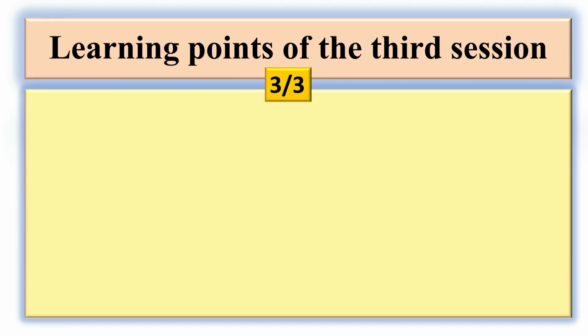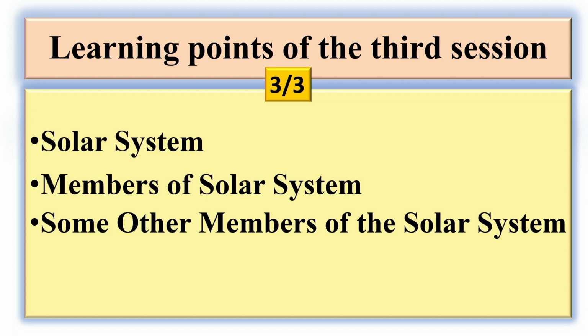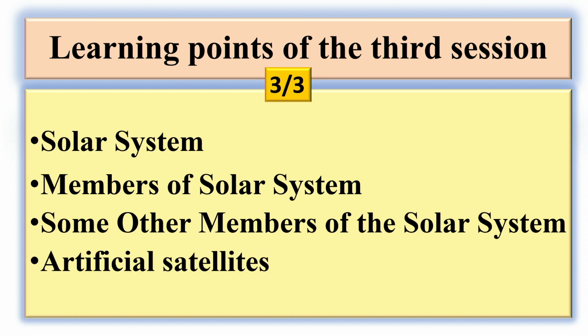Today in this session, you will learn about members of the solar system other than planets and satellites, and artificial satellites.